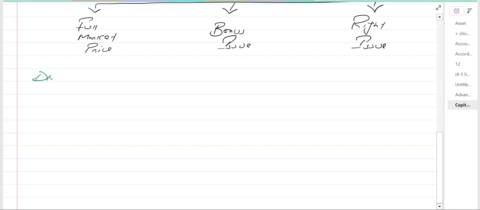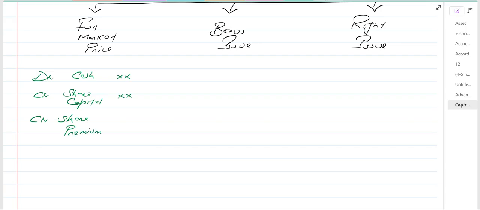So the debit entry is cash. Debit cash. And we know that equity is simply the capital, and the nature of capital is credit. So whenever the company issues shares, the credit entry belongs to share capital. And then there is another credit entry in respect of the issuance of shares, which is share premium.